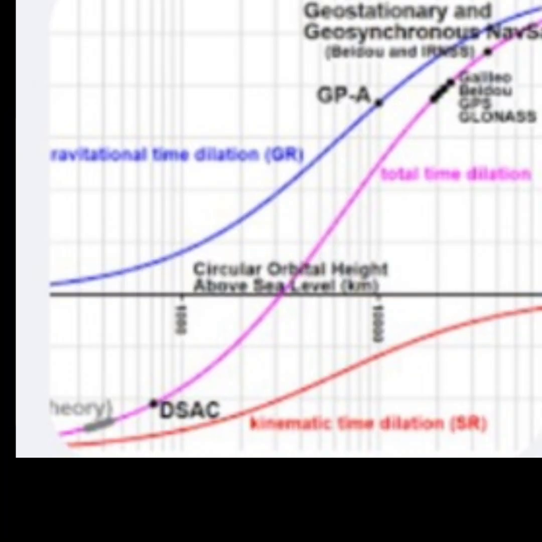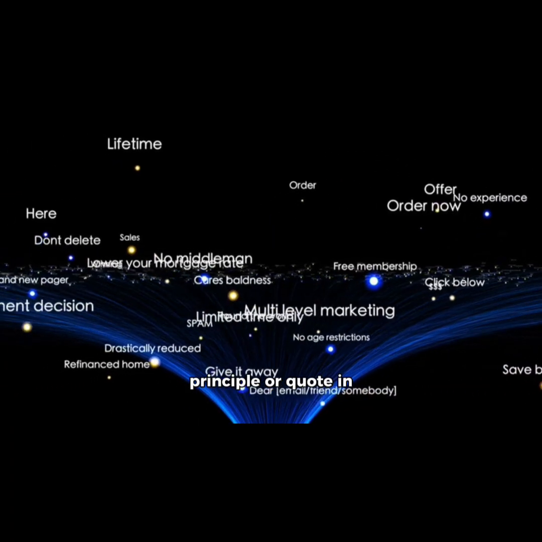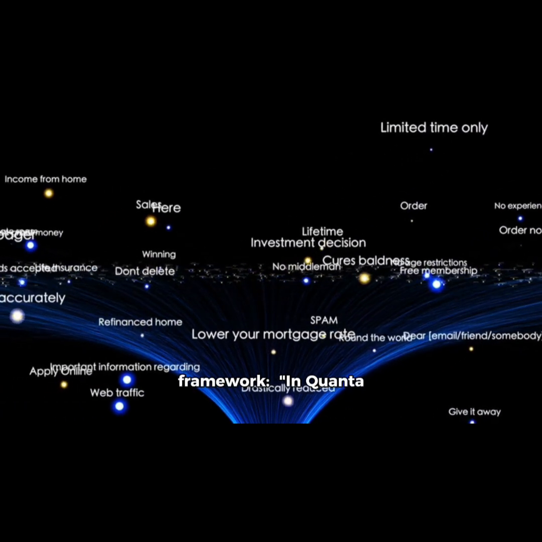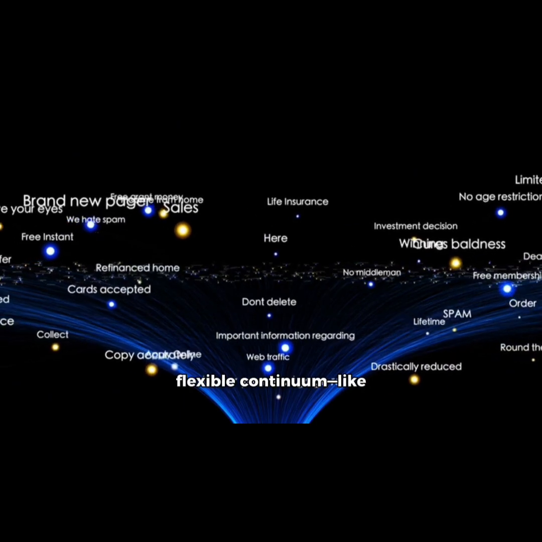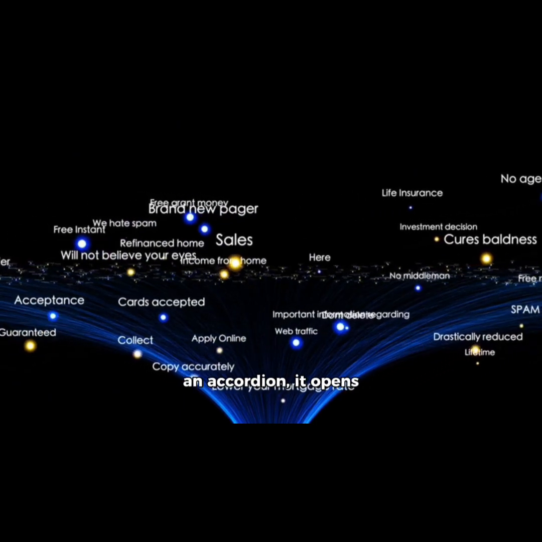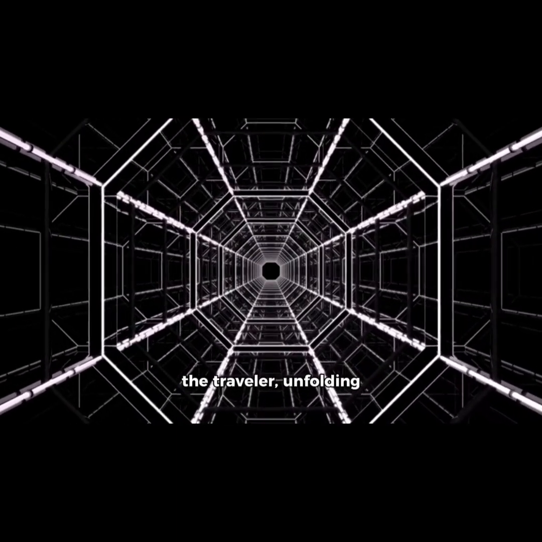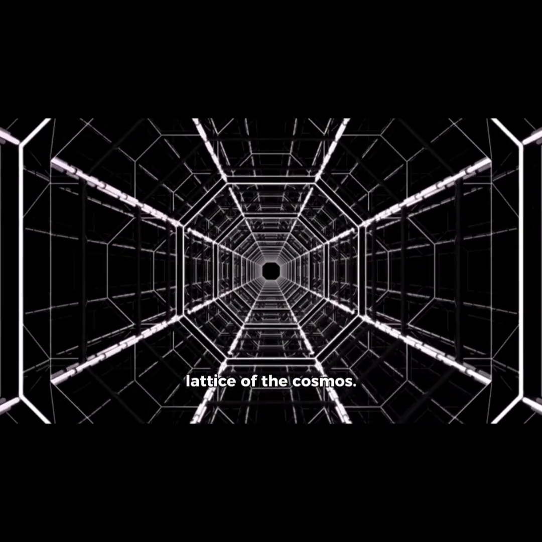In quantum physics, space is flexible like an accordion, opening all layers of space. Space contracts, allowing travelers to move through space via a principle in your quantum physics framework. In quantum physics, space is not a rigid void, but a flexible continuum like an accordion. It opens its layered folds. As it contracts, it welcomes the traveler, unfolding passageways through the deep lattice of the cosmos.